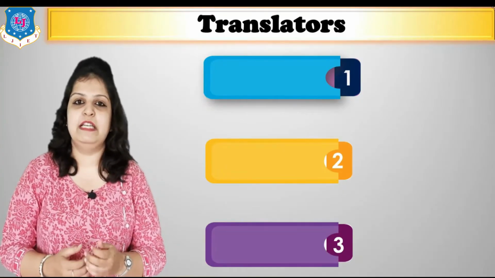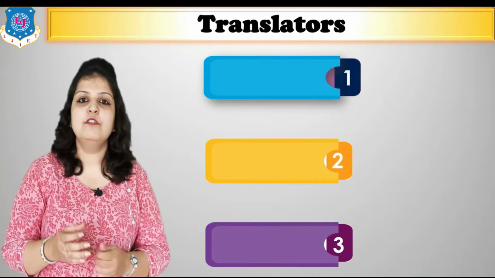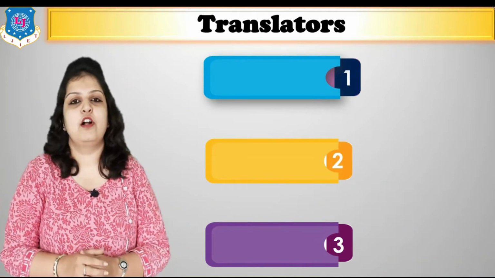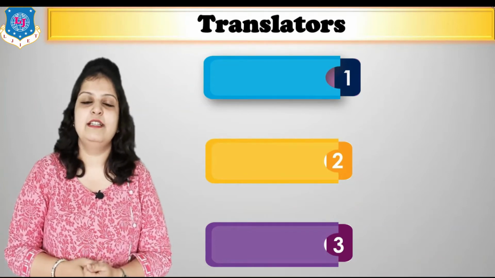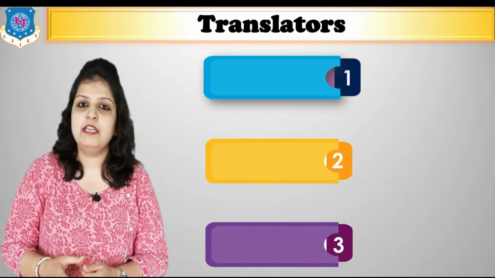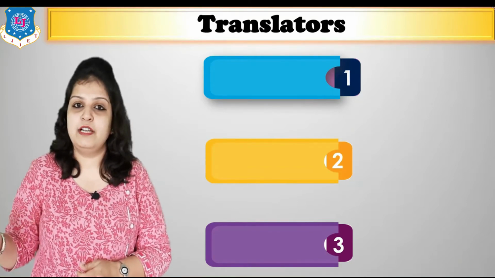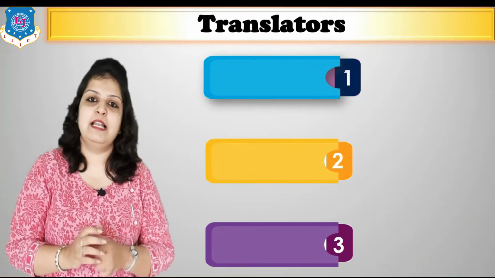First of all, what is the meaning of translation process? Translation means if you want to convert one language into another form, then it is called a translation. And for this translation process, we need a translator. So here we have to talk about our different computer languages and the translators which are used for these languages.